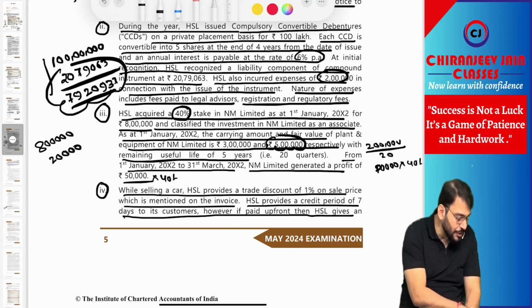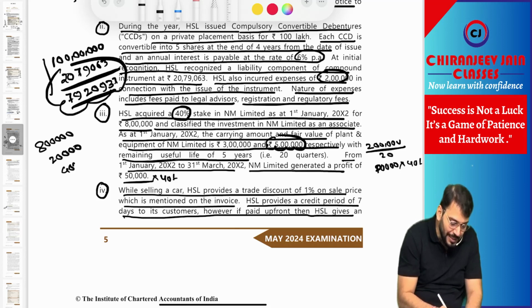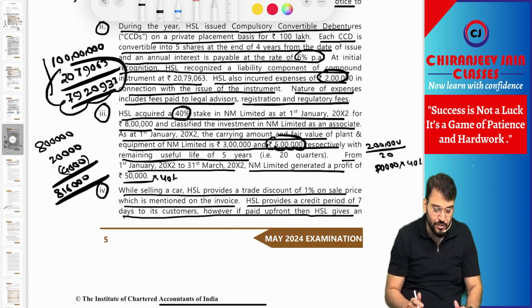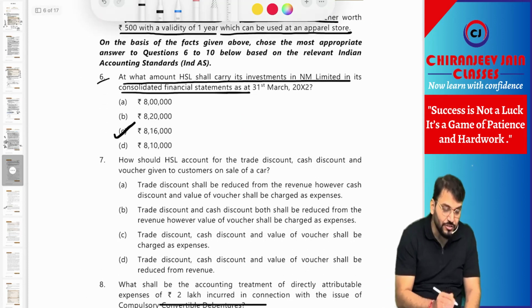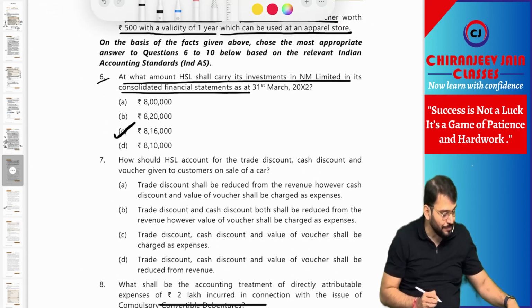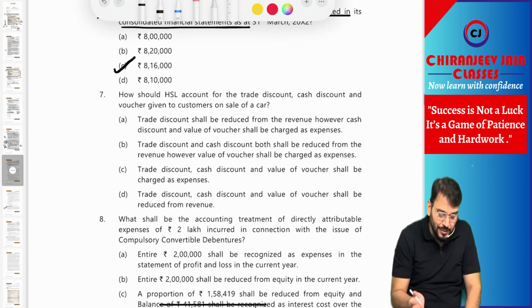And what is the additional depreciation? That is 10,000. 10,000 into 40% means 4,000. 4,000 will be deducted. So this becomes how much? 8 lakh plus 20,000 minus 4,000, that is 8 lakh 16,000. This is the answer. The 8 lakh 16,000 will be the answer. Very simple. Let us come to the next point.